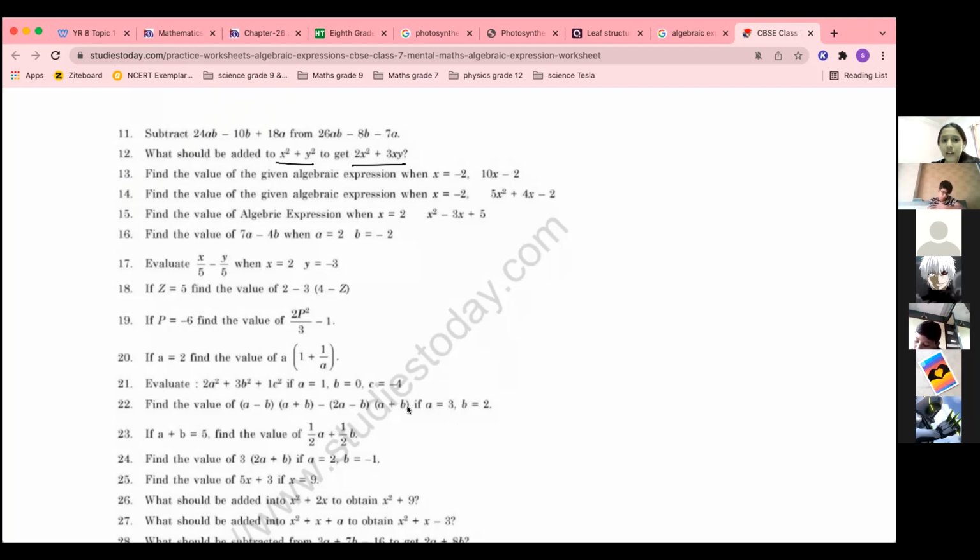Sufyan, you have to find the correct answer. Humaira, correct answer. Now we have to find the value of x. No, you have to put the value of x here, and find the value of this whole expression. Okay.